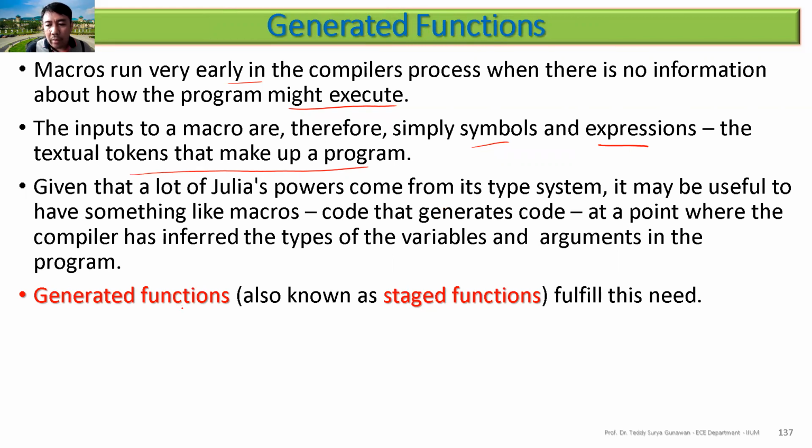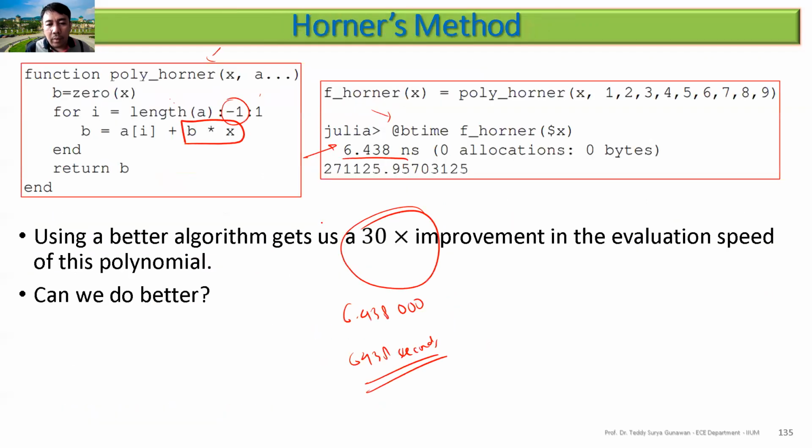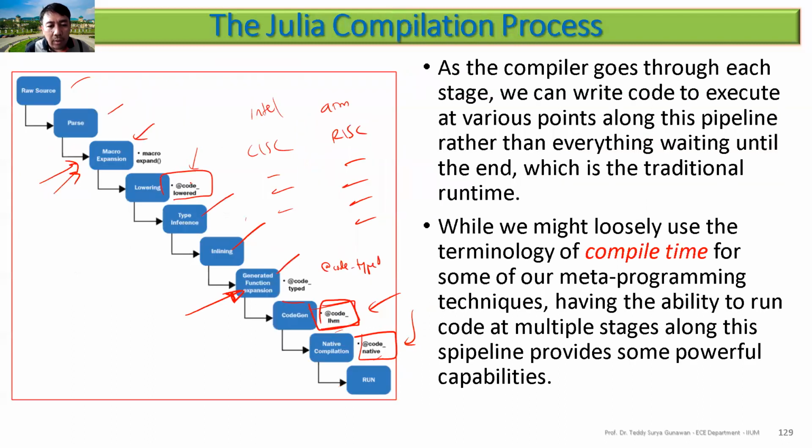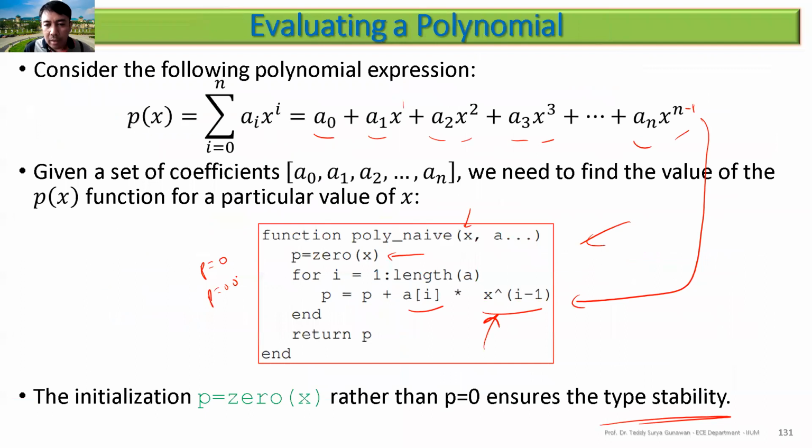Yeah, so we have something called generated function to have something like macros, where you can emit generated code at a point where the compiler has inferred the type. So you can see from here something like macros. In here I already have type inference, so I know already which type it is: is it integer, is it floating point? So this one will be faster later on, because it already knows which one to use. The macro is done earlier here. Macro, then type inference, then generated function expansion, right?